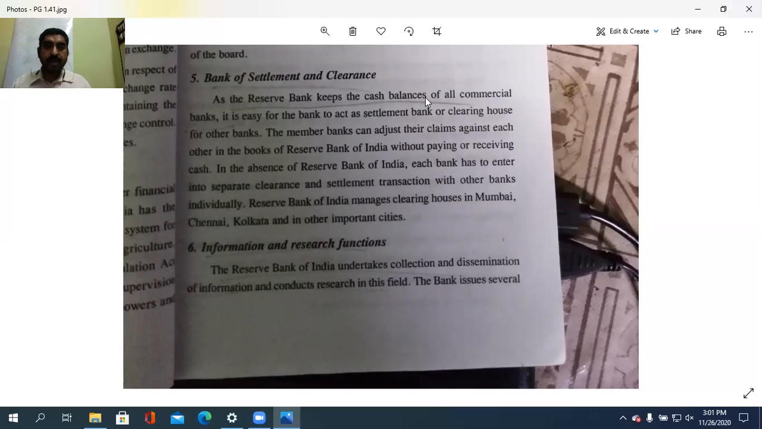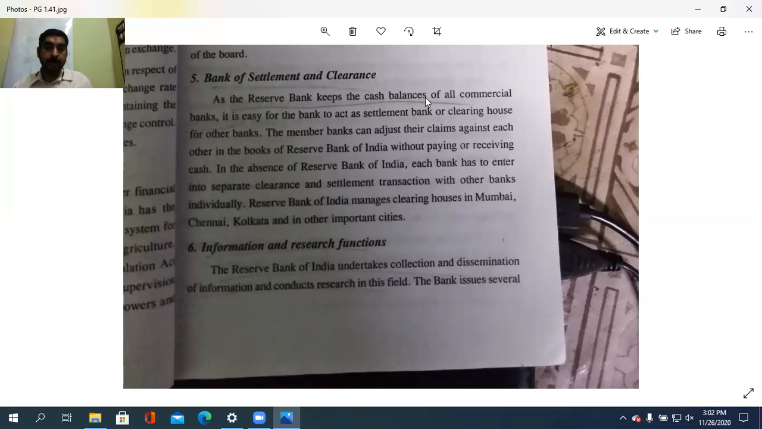As the Reserve Bank keeps the cash balance of all the commercial banks, it is easy for the bank to act as a settlement bank or clearing house for other banks. The Reserve Bank of India may act as a clearing agent for other banks. As the Reserve Bank keeps the cash balances of all the commercial banks, the cash balance remains open for the Reserve Bank. It is easy for the bank to act as a settlement bank or clearing house for other banks; this bank is capable of it.